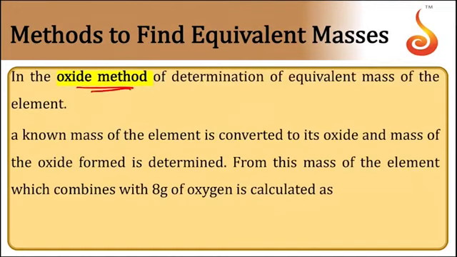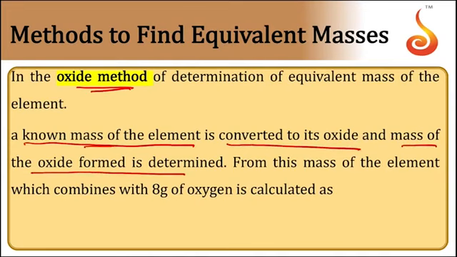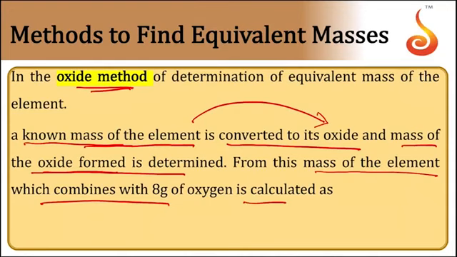In the oxide method of determination, a known mass of the element is converted into its oxide and the mass of oxide formed is determined. From this, the mass of the element which combines with 8 grams of oxygen can be calculated, which is equal to its equivalent mass. Let us take the calculation part here.